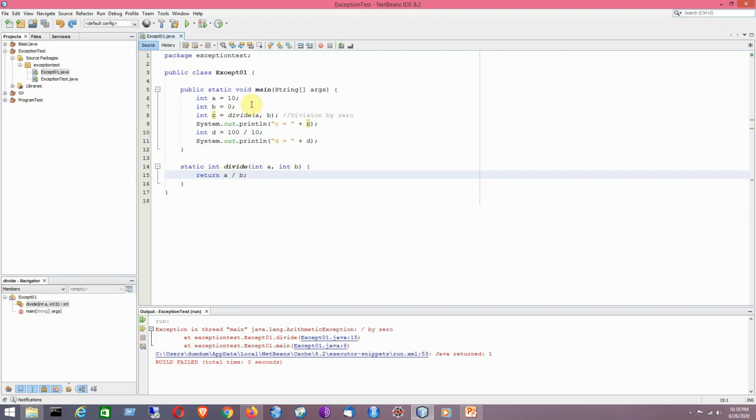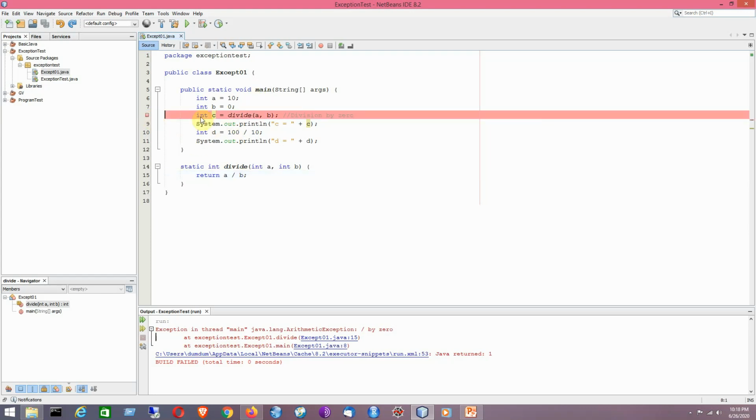So which is the immediate caller here? Main is the immediate caller, so it will be coming back to this line number 8. Just have a look at here. So again it is not having any exception handler, so as a result the program will terminate abnormally.